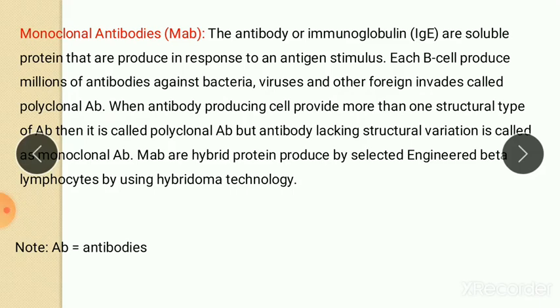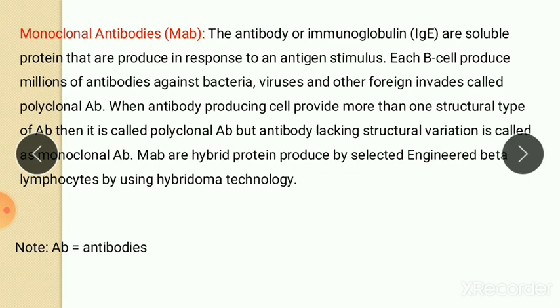Monoclonal antibodies are also used for cancer treatment. As we know, the antibody or immunoglobulin are soluble proteins that are produced in response to an antigen stimulus. Each B cell produces millions of antibodies against bacteria, viruses, and other foreign particles, and this type of antibody is called polyclonal antibodies.